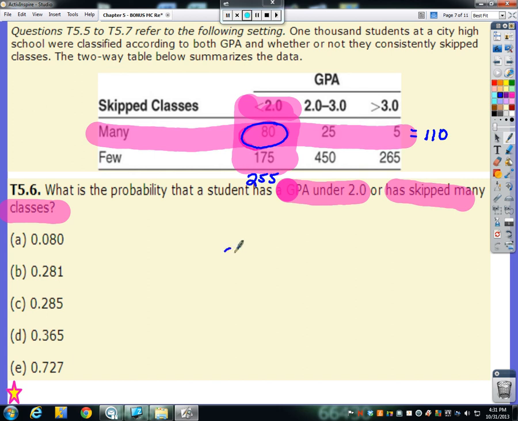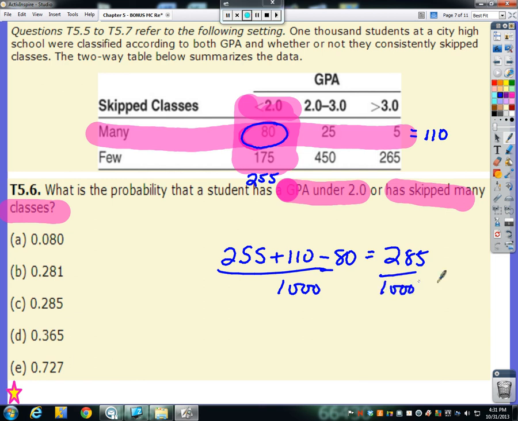So what we could do is we could take our 255 plus 110, subtract away our 80 people we've included twice, and how many leftover people is that? Let's see, there'd be 365 minus 80, it'd be 285. And we're still out of all our 1,000 individuals, which makes for 0.285 as the probability.